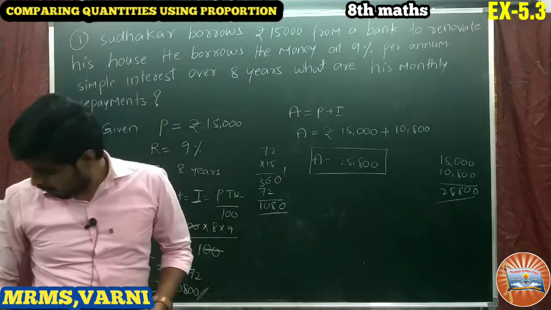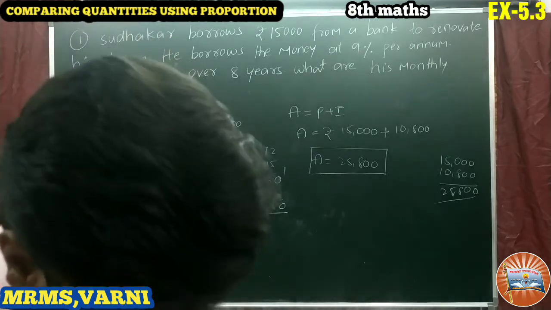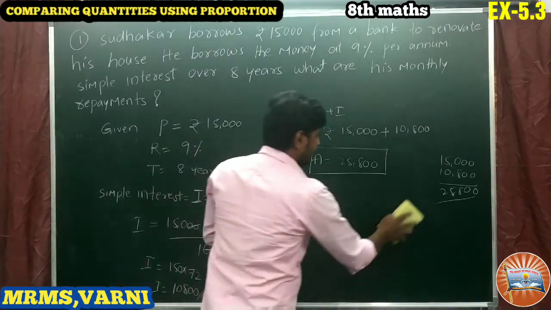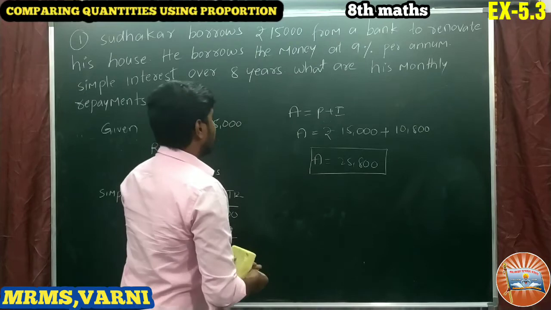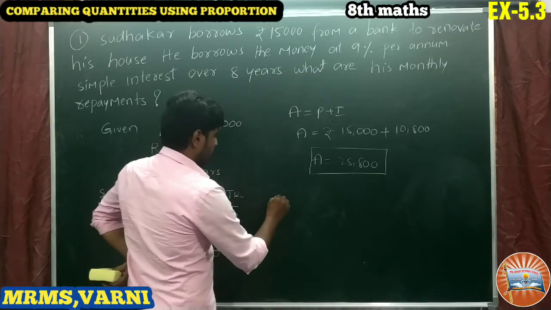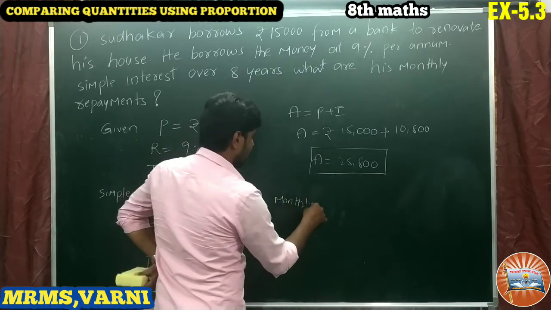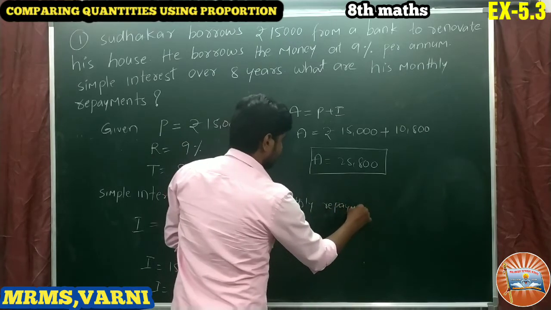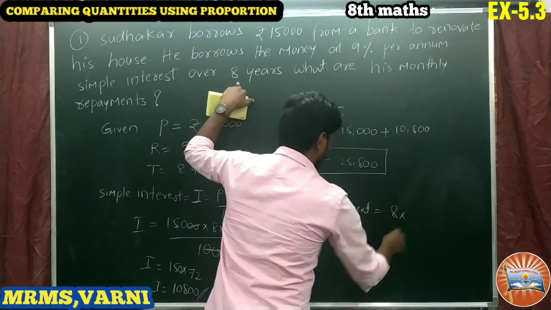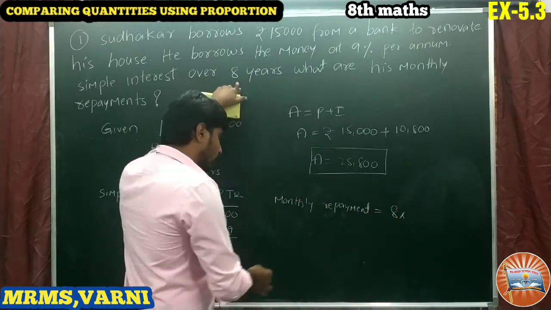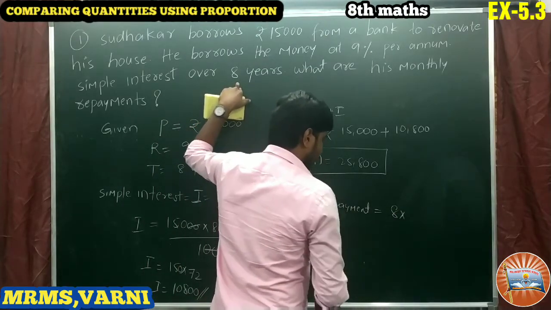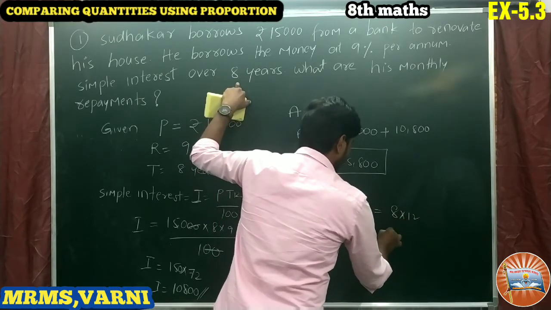So this amount he has to pay monthly wise. So we have to calculate how much money he has to pay monthly. So how many years? 8 years. So monthly repayments is equals to, so 8 years. For each year we have 12 months. So we have to pay monthly. That is why I am converting into month wise. So in each year we have 12 months, 8 into 12.